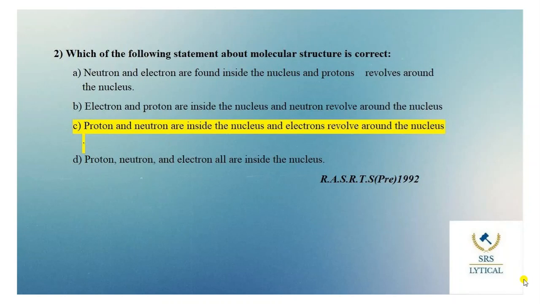The correct answer of this question is option C, that is, proton and neutron are inside the nucleus and electrons revolve around the nucleus. Moving to the next question.